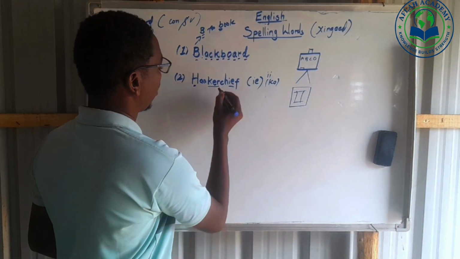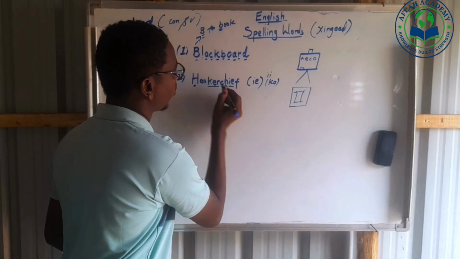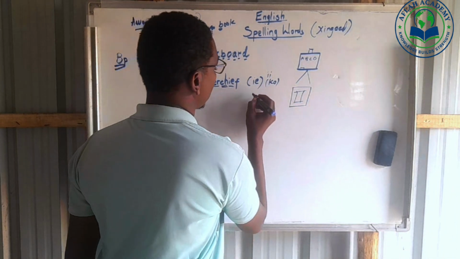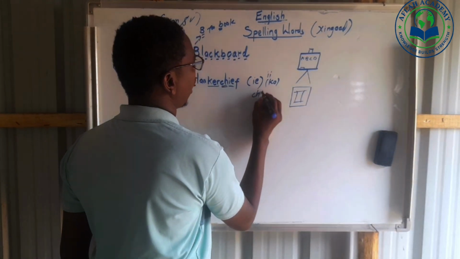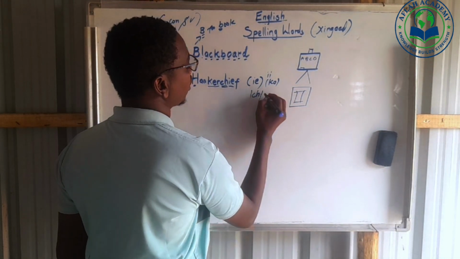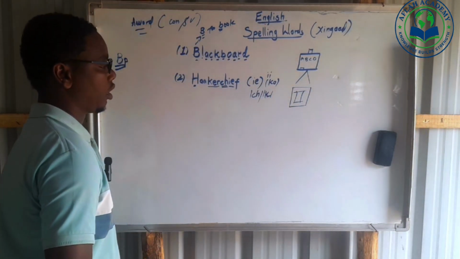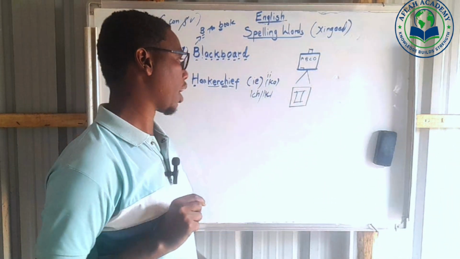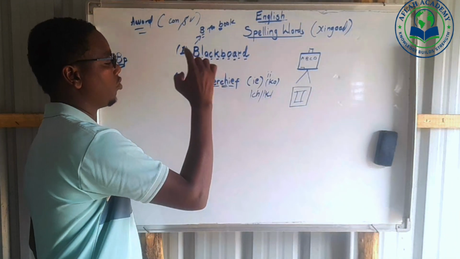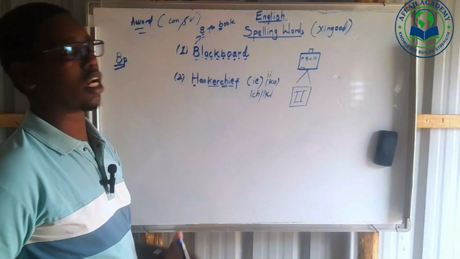Handkerchief. Okay, when C and H combine together, here we have what? CH, we also pronounce it as K. Are you seeing this? So handkerchief.